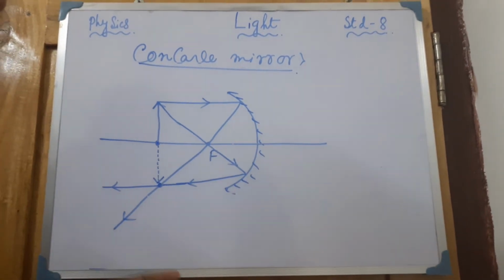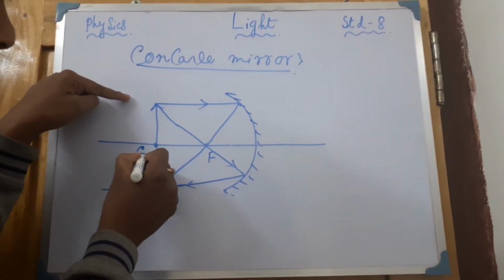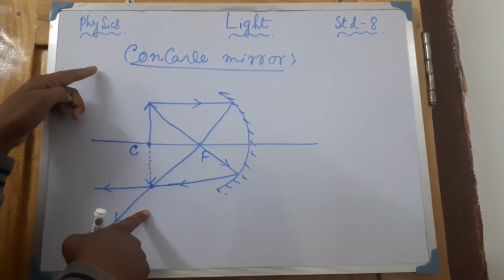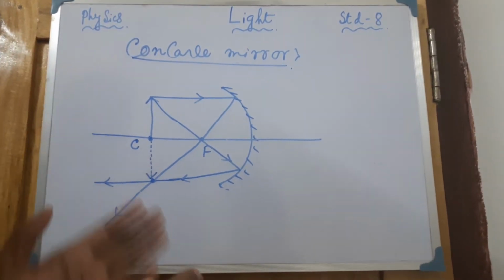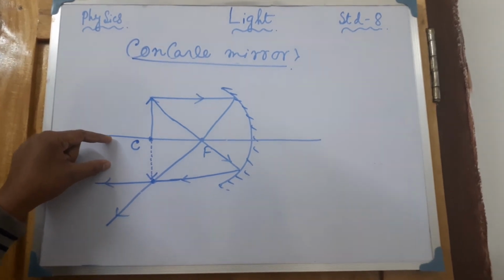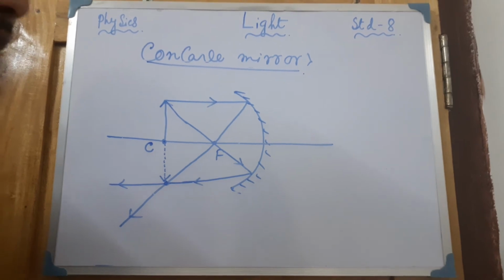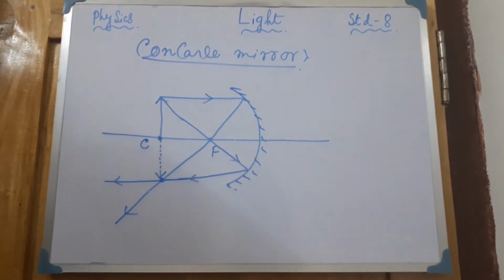So what is our condition? If the object is here at the center of curvature C, then the image will form at the same position, that means the center of curvature. Now, this is definitely not an erect one, this is the inverted one, and definitely in front of the mirror means real. Okay, so this is the second type of image formation.